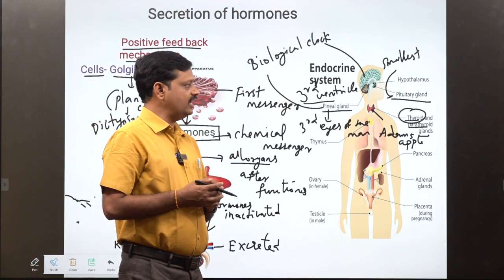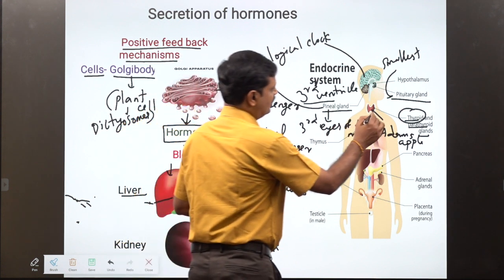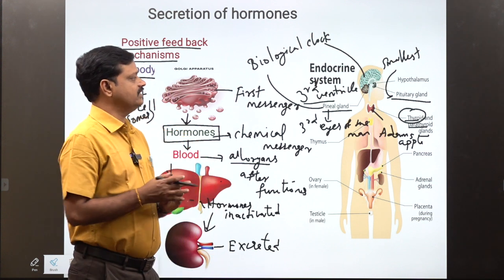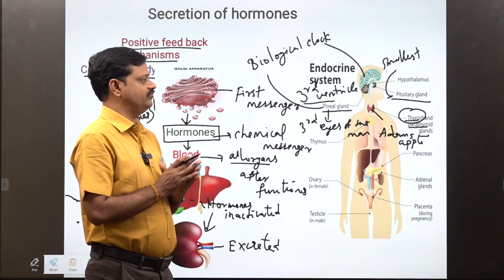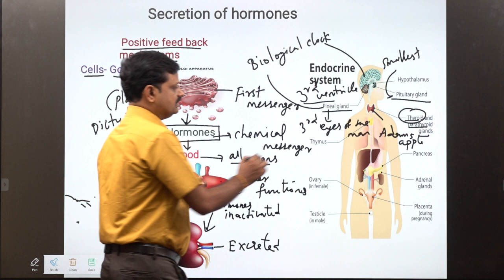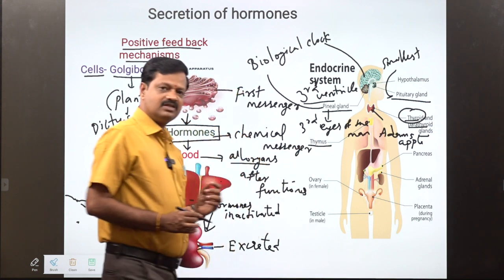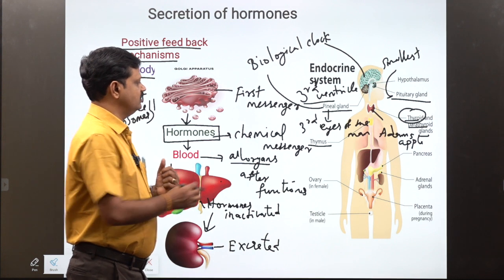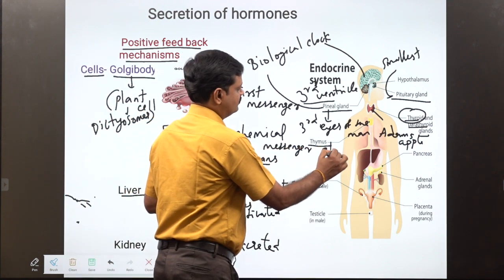And what is the shape of the thyroid gland? The shape of the thyroid gland is butterfly shape. And next, the thymus gland. The thymus gland is located in the chest.